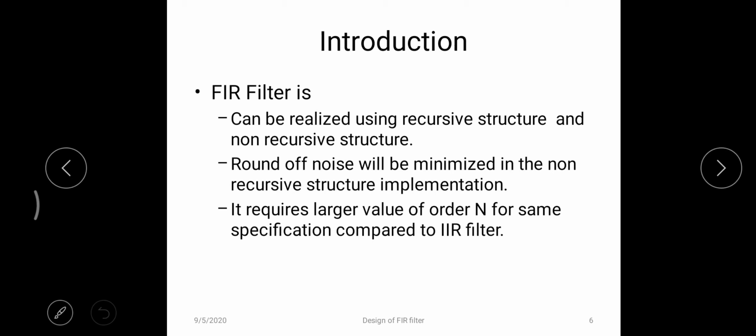For example, I have some passband attenuation, stopband attenuation, passband frequency, stopband frequency and so on. For the same set of specifications, I am designing an IIR filter as well as an FIR filter. If I am getting N equal to 2 in the IIR, then I will get N equal to 10 in the FIR. So if the order of the filter is increased, then processing also increases, complexity also increases, so that the cost of the device is increased. So this one I can say is a drawback of FIR filter.